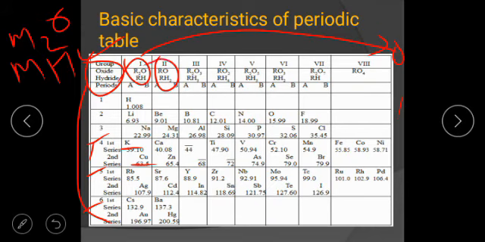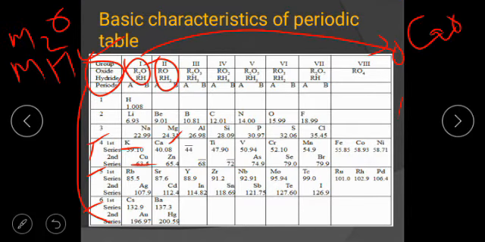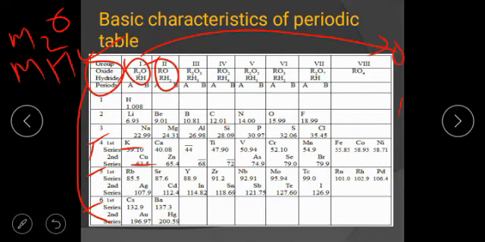Second group members give RO, simple, like if I take the example of CaO, calcium oxide, this is in this group. So whatever metals are in this group will give a CaO type formula, okay. And with hydrogen, it will give a CaH2 type formula. It is given here, CaH2 type formula. So BeH2 type formula. This is one of the great contributions of this periodic table. We come to know the exact formula of oxides and hydrides with the help of this group.